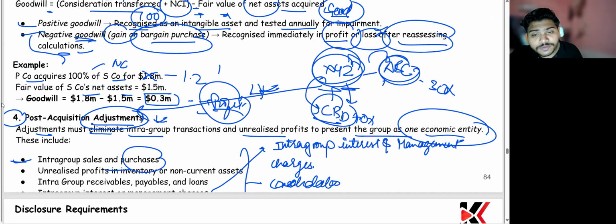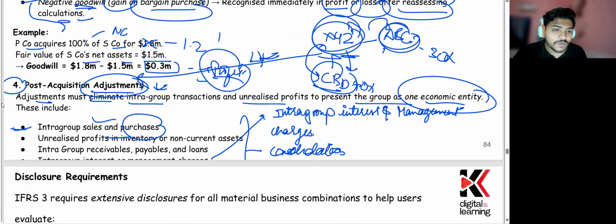It is possible that individual separate financial statements, when they're getting prepared, both can include whatever the transactions between both of them are happening. Parent can include whatever the receivables, payables are there, and subsidiary can do so. But whenever the parent company is making the consolidation, because ultimately the consolidation is the responsibility of the parent company, whenever the parent company is making the consolidated financial statement, they have to remove the intergroup transactions, right? So whatever the intergroup sales and purchases are there, those need to be removed. Then again, whatever the unrealized profit there is on the inventory or the non-current asset has to be removed.